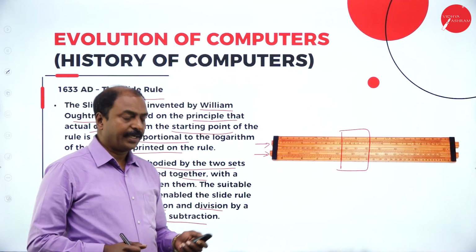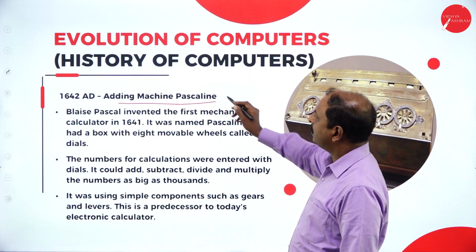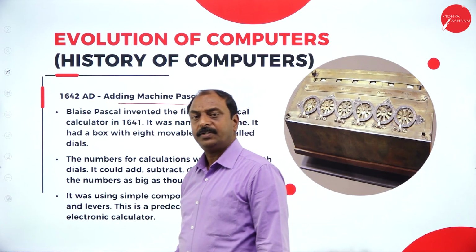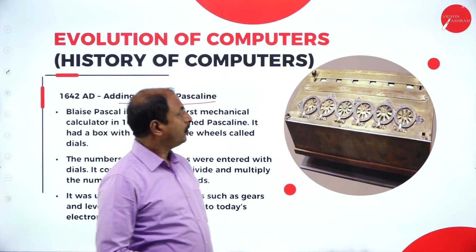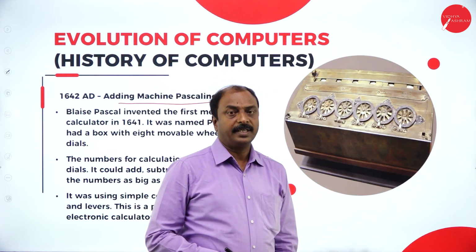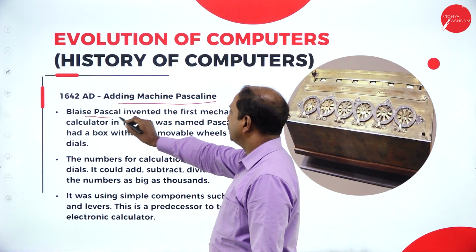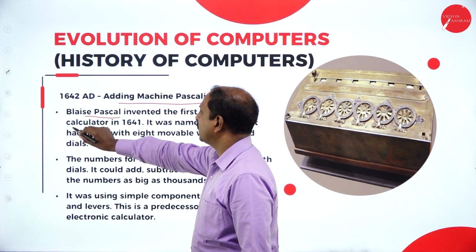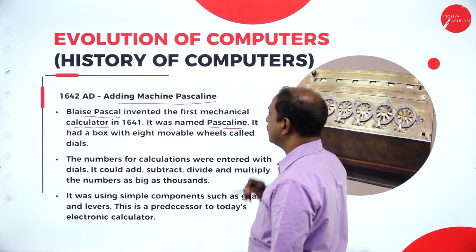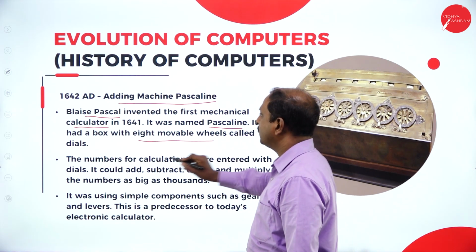This is the slide rule. The next device is the Pascaline, or adding machine, and this is the first mechanical device developed for calculation. If you look at the diagram, this is the setup of a Pascaline. It was invented by Blaise Pascal, and it is the first mechanical calculator. The name of the device is Pascaline, and it had a box with 8 movable wheels called dials.